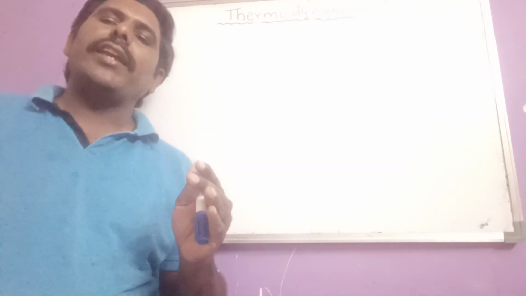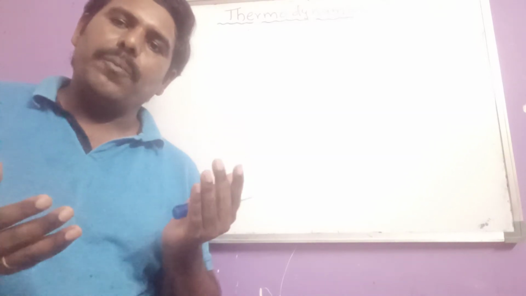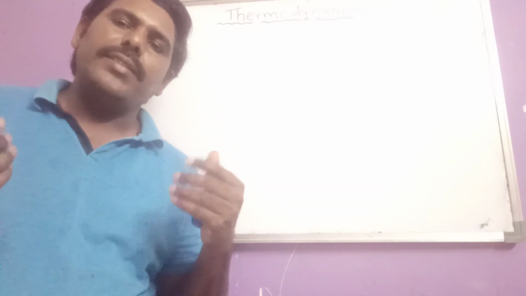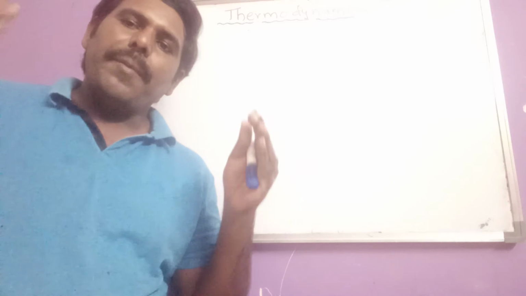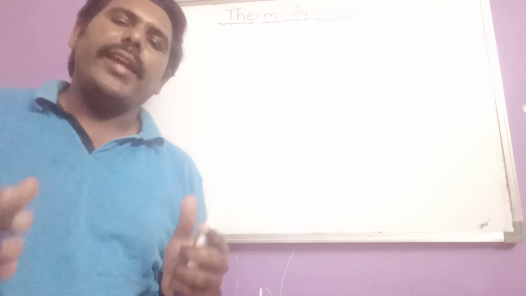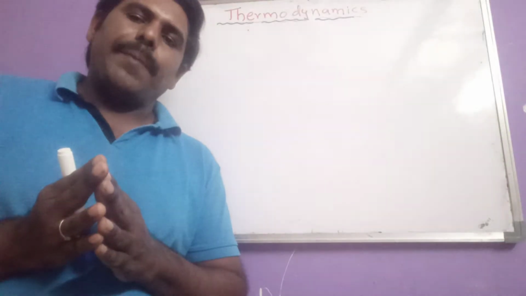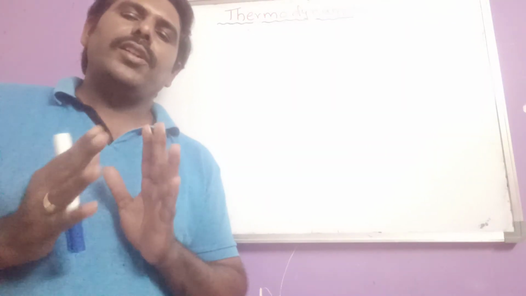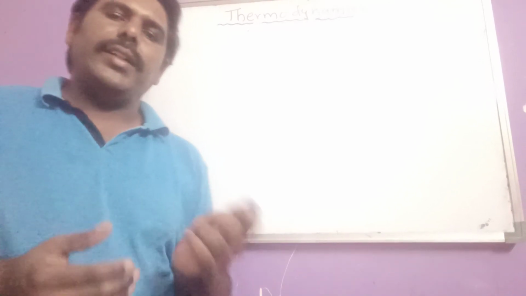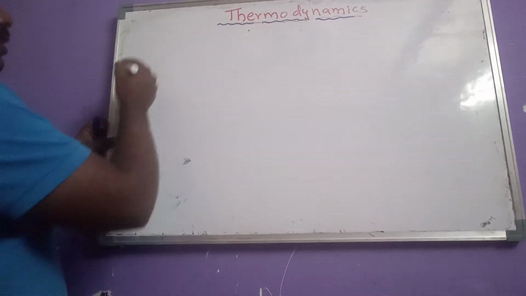That boundary is called an imaginary boundary, because they are not able to see the lecturer or the board, what the lecturer is writing and what they are teaching. They can't listen or see anything. Of course there is no construction of wall, but some boundary is created, that is called an imaginary boundary. So like that, the boundary separates the system from the surroundings. So like this, we can classify the system into three types. Then after that, some other terms also we have to learn here. Let us see what those are.